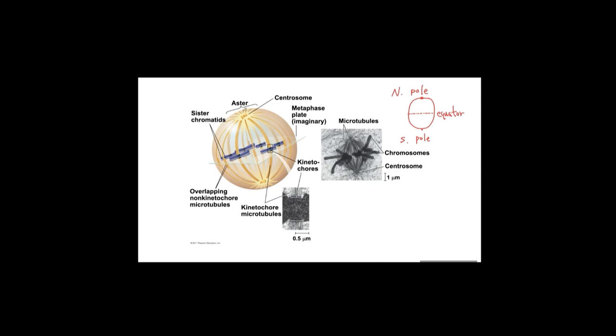And from the centrosome, a very short microtubule extends. We call this aster, which looks like a star. This aster is a radial array of short microtubules. This aster extends from the centrosome. We call that spindle microtubule, extending out of the centrosome.